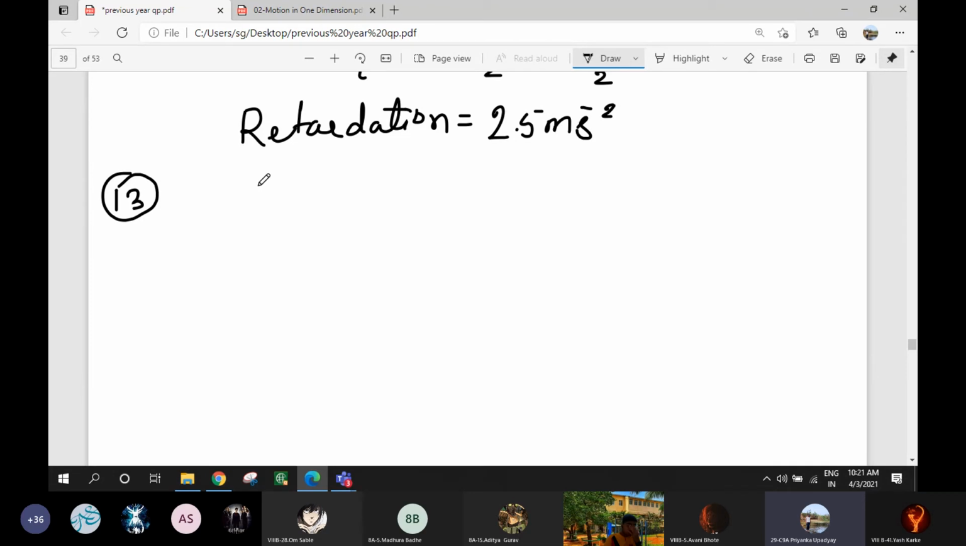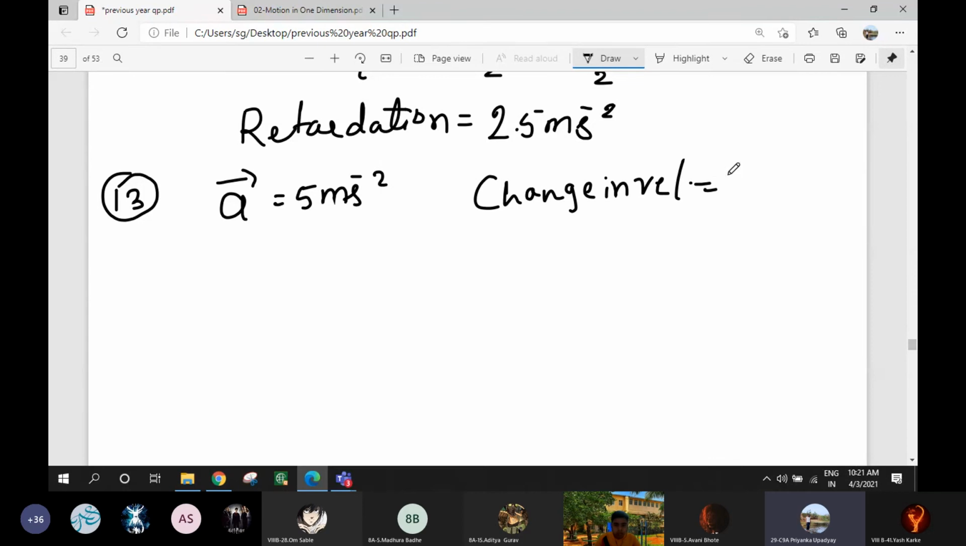They have told you to find the increase in its velocity. So, the car accelerates at the rate of 5 meter per second. It means a is given, 5 meter per second square. Now, find the increase in velocity. Increase in velocity is nothing but change in velocity. That is v minus u itself you have to find. It is question mark, in time t equal to 2 seconds.